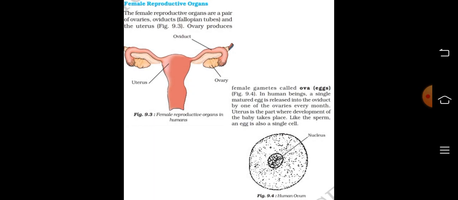Female reproductive organs. The female reproductive organs are a pair of ovaries, oviducts, and the uterus. Ovary produces female gametes called ova. In human beings, a single matured egg is released into the oviduct by one of the ovaries every month. Uterus is the part where development of the baby takes place. Like the sperm, an egg is also a single cell.